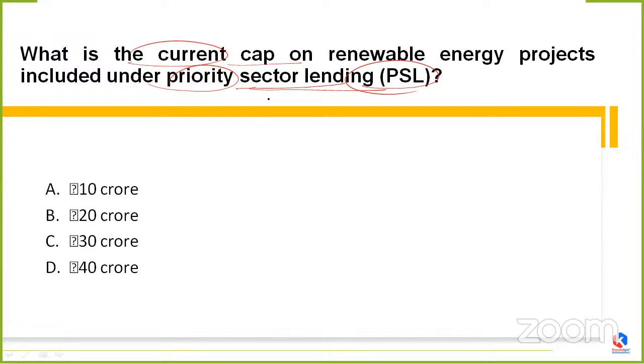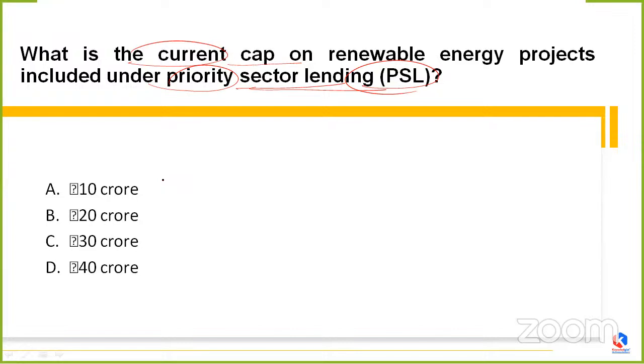Here we are talking about renewable energy projects included under the PSL. Whether it's 10 crore, 20 crore, 30 crore, or option D, 40 crore. Anyone want to answer?